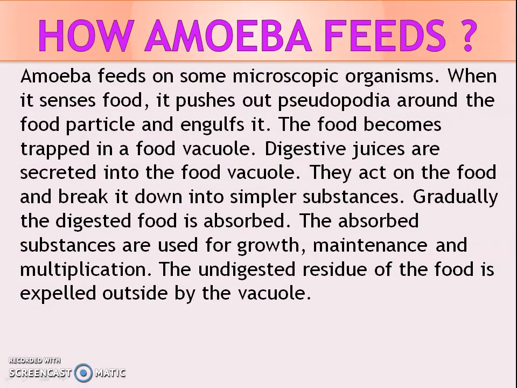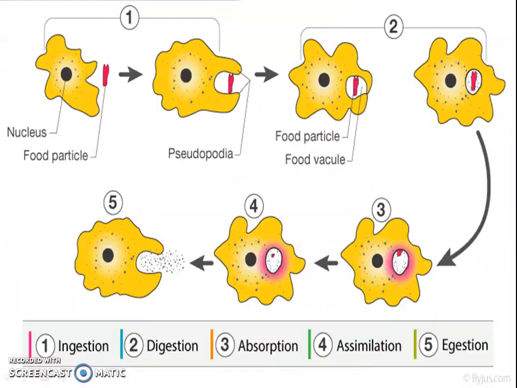How does amoeba feed? Amoeba feeds on some microscopic organisms. When it senses food, it pushes out pseudopodia around the food particle and engulfs it. The food becomes trapped in a food vacuole. Digestive juices are secreted into the food vacuole. They act on the food and break it down into simpler substances. Gradually, the digested food is absorbed. The absorbed substances are used for growth, maintenance, and multiplication. The undigested residue of the food is expelled outside by the vacuole. This is the figure.